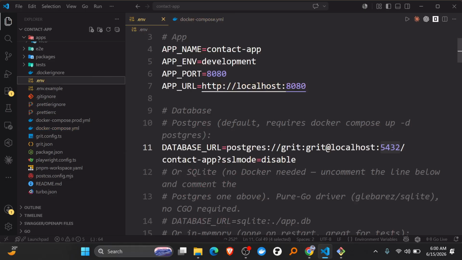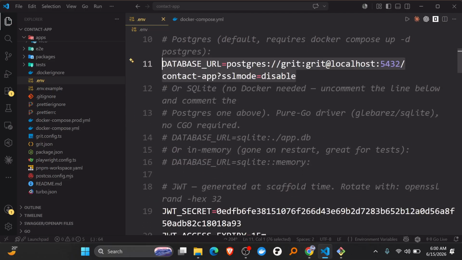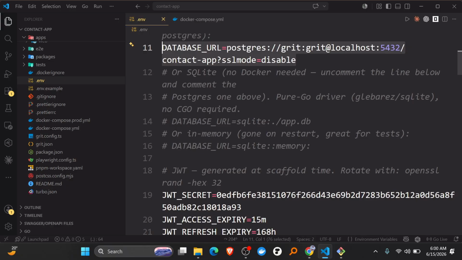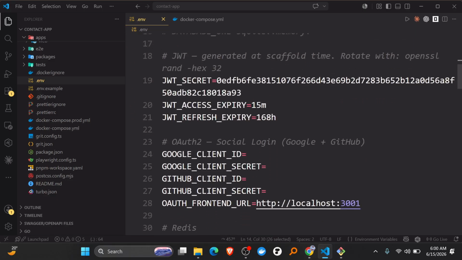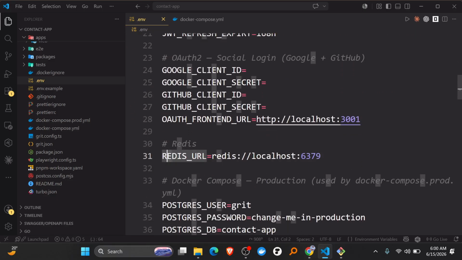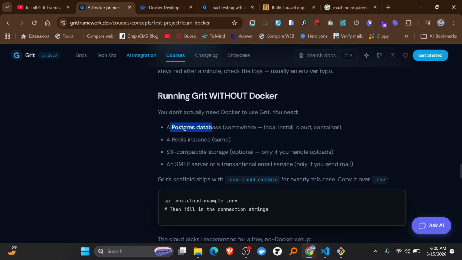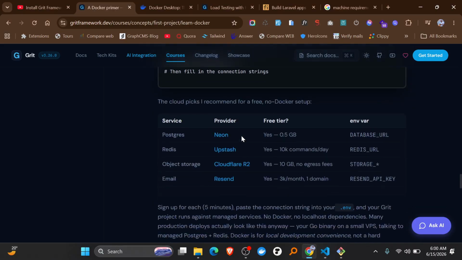So if you have your own Postgres instances, you can just go to Neon and get a Postgres database URL and add it there. Or you can even just run on SQLite. Where we have the database, you comment this one and uncomment SQLite. It's going to run. Then another thing is the Redis. Instead of using this Redis URL here, you can get a Redis instance.